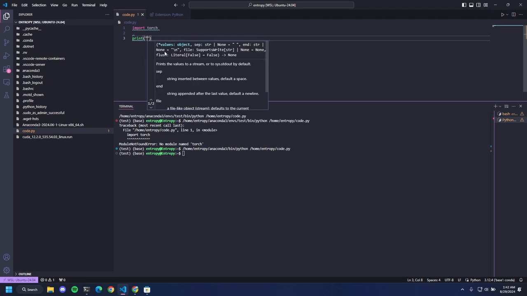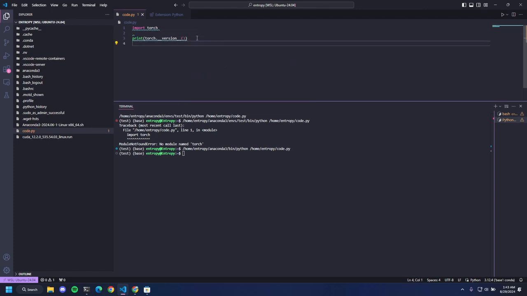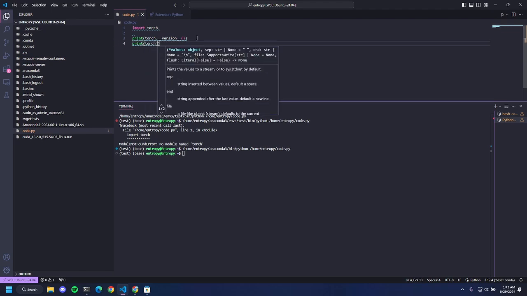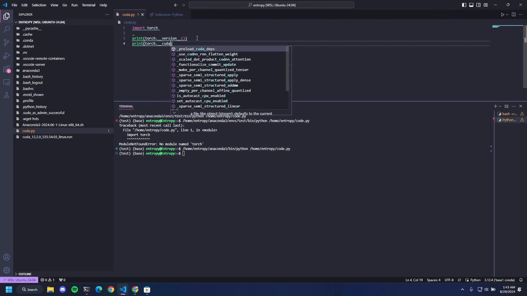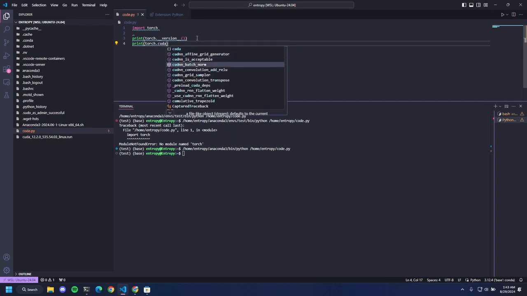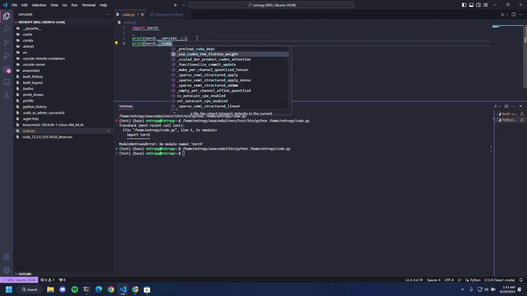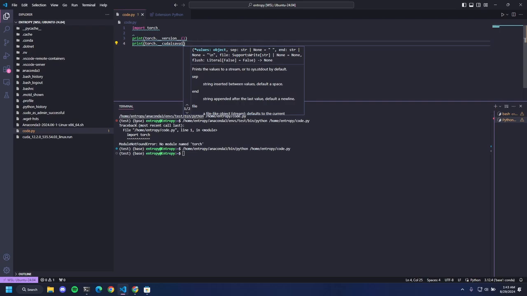So let's see if we have CUDA enabled in torch. So print torch dot version. This print returns whether torch has CUDA enabled or not. I forgot the command.